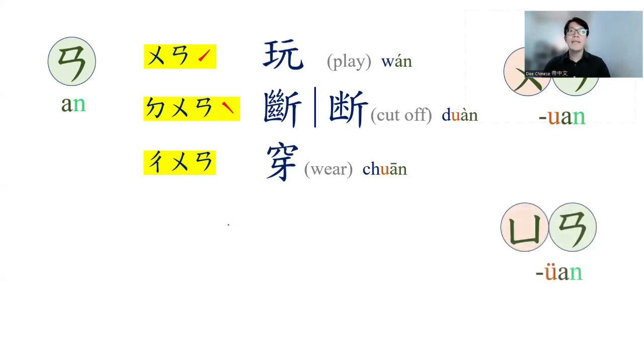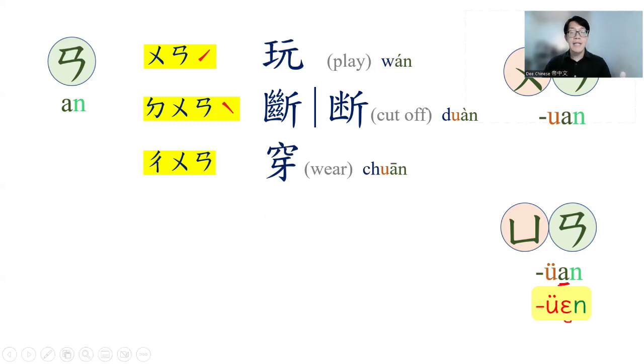And the next one, when an is combined with the medial ü, it becomes yuan. But be careful, because ü is a relatively high vowel and a is a very low vowel. In normal speech, a is also affected by ü and changes to e. So you will hear people say yuen. Next one, ü, an, yuan.